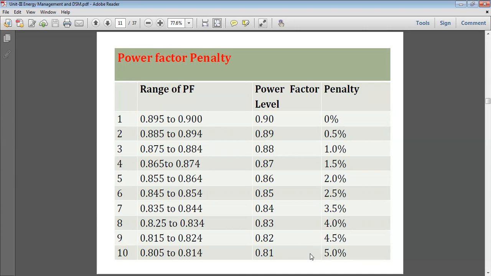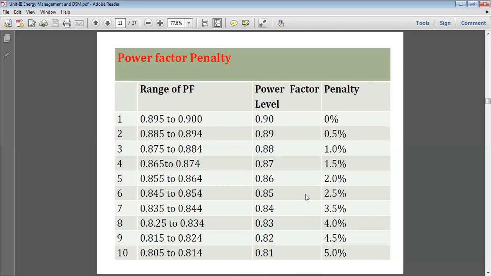So it is very much necessary to improve the power factor. So why have we considered the tariff? Because the tariff itself indicates some sort of clues, sort of teaching, on how to manage our maximum demand and ultimately how to manage the energy in our electricity establishment. So we come to the conclusion that TOD tariff, power factor penalty and power factor incentive play a very important role in energy management.